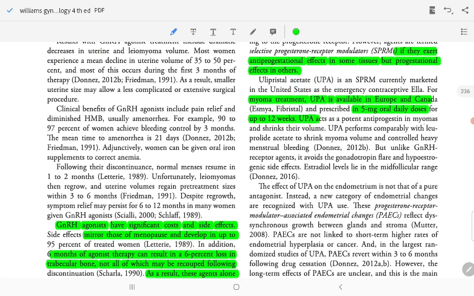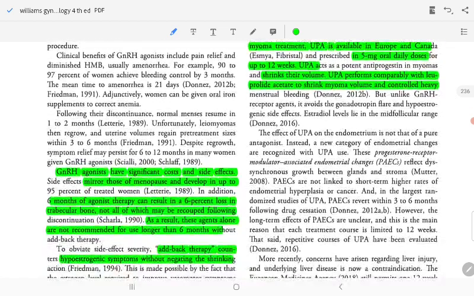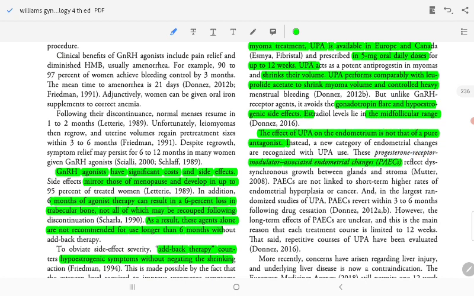UPA acts as a potent anti-progestin and shrinks myoma volume. UPA performs comparably with leuprolide acetate in shrinking myoma volume and controlling heavy menstrual bleeding. But unlike GnRH agonists, it avoids the hypoestrogenic side effects. Estradiol levels lie in the mid-follicular range. The effect of ulipristal on the endometrium is not that of a pure antagonist. Estrogen is required, and endometrial changes reflect elevation of progesterone receptor modulator associated endometrial changes, with dysynchronous growth between gland and stroma.